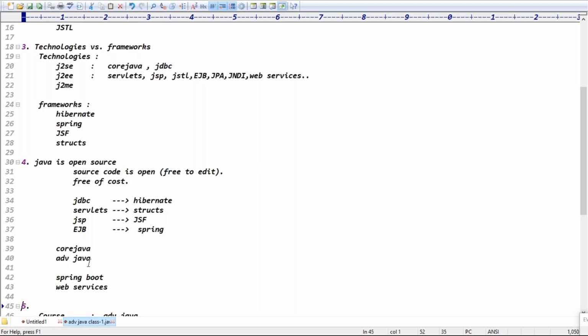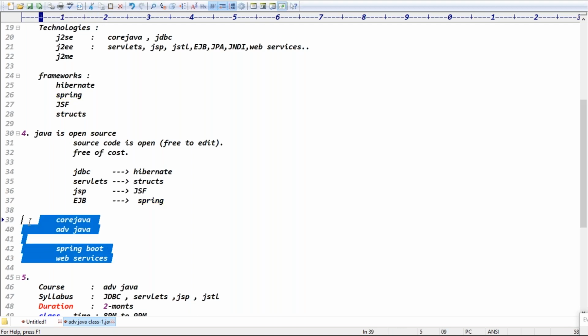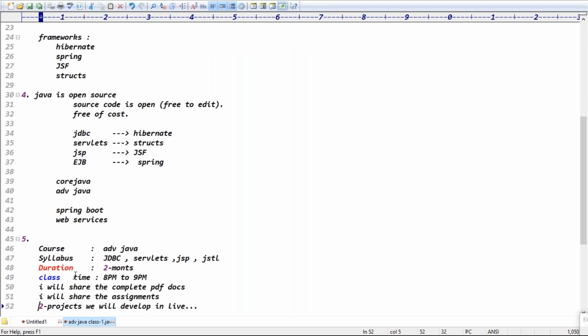Yeah, good. So guys, to work in Java development, you can go with Core Java and Advanced Java. After Core Java and Advanced Java, you can take Spring and Spring Boot directly, and the web services concept, guys. Is that point clear? And I said the Core Java course duration is 2 months. I'll share 2 projects, guys. We will develop the 2 projects live. I'll share the assignments and PDF documents and all, right? This is the last class, guys. Any questions? The last class.